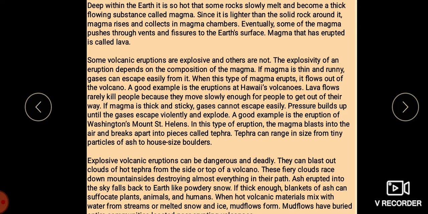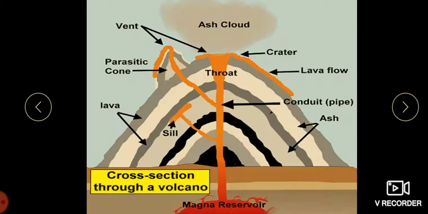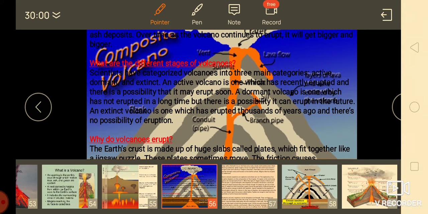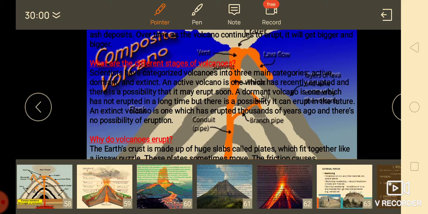Then we have the dormant volcanoes. When we move on to dormant volcanoes, children, these are those which have erupted in the past and are likely to erupt again.